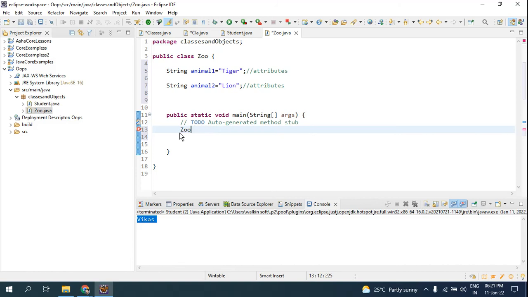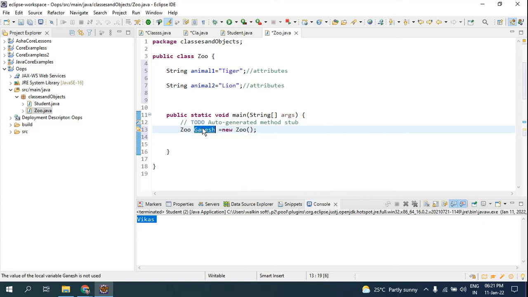So for now I'll give the zookeeper name as whatever name I can give. I'll give the name as Ramesh. Well, not Ramesh. I'll give it as Ganesh. So Ganesh is the zookeeper here. So he has the ID card zoo, and here you are going to create new, so that the new ID card is for you, so that you are going inside, right? So again you are using the class name, new, again the class name. So this ID card which is getting for you, like Ganesh will be providing this.